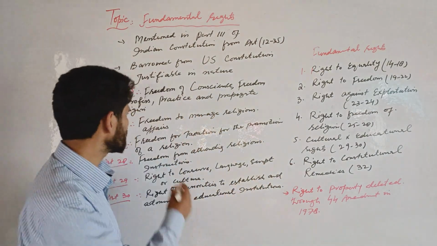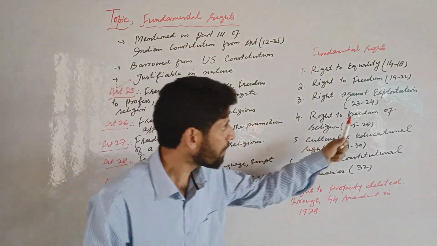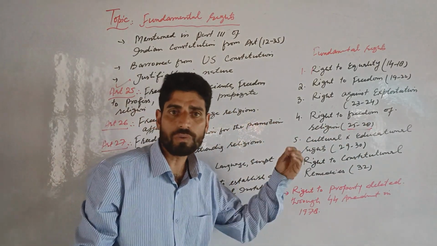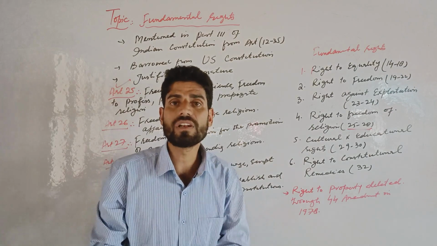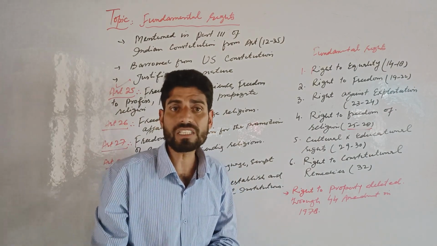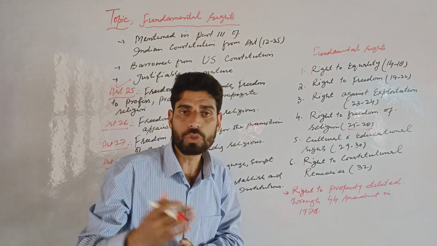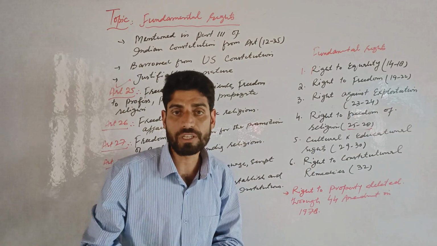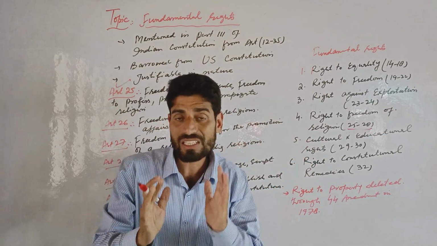As far as Article 26 is concerned, it talks about the freedom to manage religious affairs. There is a freedom to manage religious affairs, to establish and maintain institutions for religious and charitable purposes. Clear? Article 26 talks about the freedom to manage religious affairs.